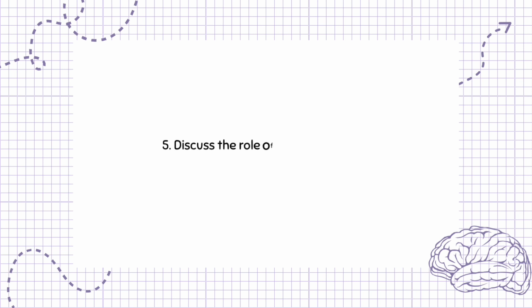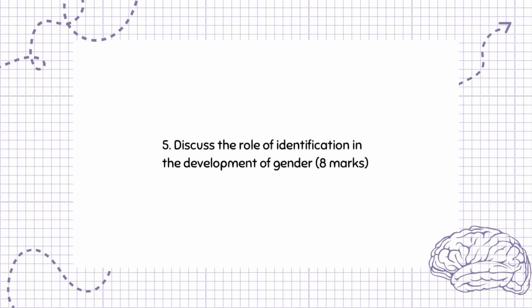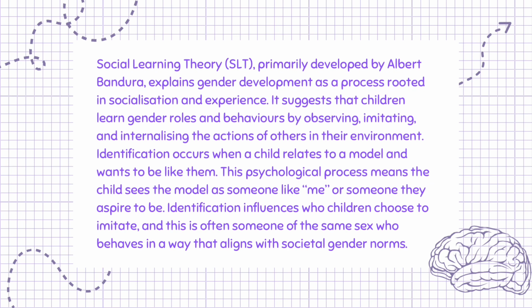Question 5. Discuss the role of identification in the development of gender, 8 marks. Social learning theory, SLT, primarily developed by Albert Bandura, explains gender development as a process rooted in socialization and experience. It suggests that children learn gender roles and behaviors by observing, imitating, and internalizing the actions of others in their environment.